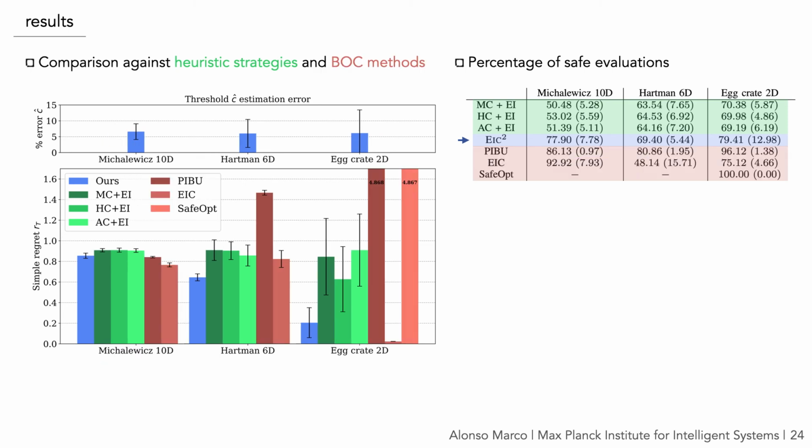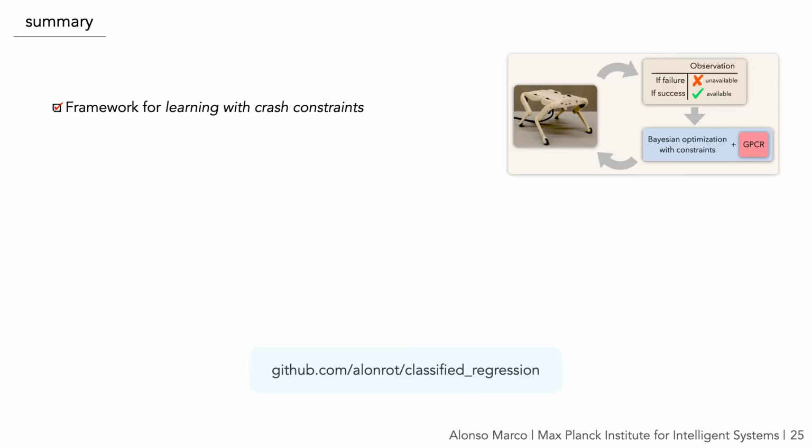In addition, we compare against popular methods of Bayesian optimization with constraints that seek to avoid failures. Such methods collect a higher number of safe points than our method, but their exploration is quite conservative, which discourages them from leaving the initial safe area. Because of that, they achieve higher regret than our method on average. So in summary, our method achieves the best trade-off between safety and performance.